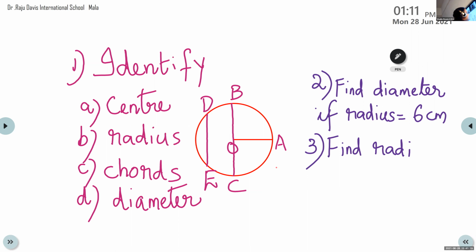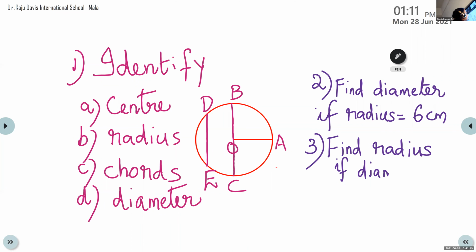Ma'am, in question number 2, do we need to write the sentence in the workbook? You are writing in the rough book. Find out the answer only. Okay, no need of sentence. Okay, ma'am. Find radius if diameter is equal to X.